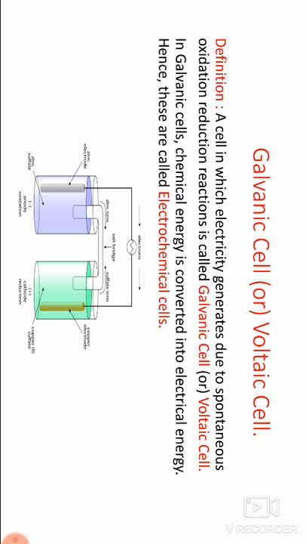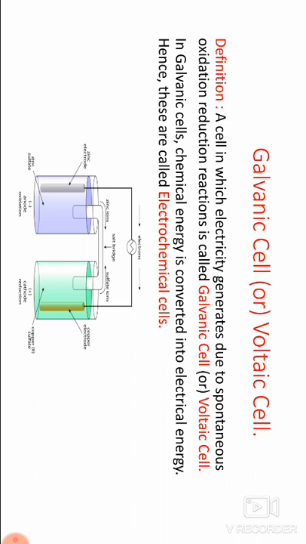These two cells are connected by the salt bridge, filled with potassium chloride or ammonium nitrate in gelatin gel. The zinc electrode and copper electrode are connected with copper wire and interconnected with a voltmeter. The voltmeter measures how much electricity is generated in the galvanic cell.